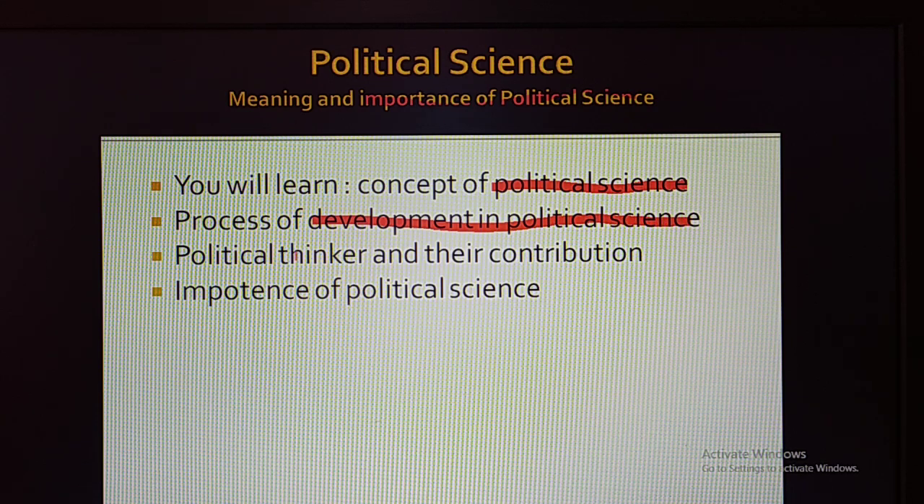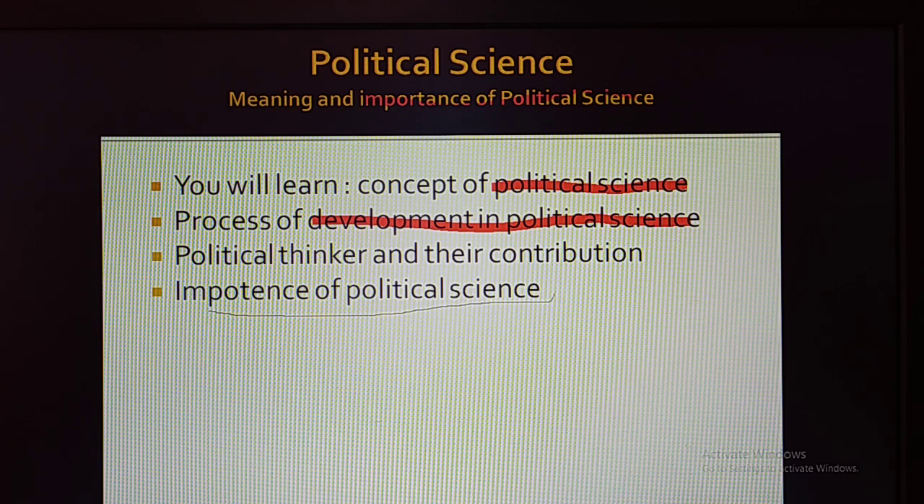Next, another important aspect, the political thinkers and their contributions. How many political thinkers are there, and what are the important contributions given by those political thinkers? So that we are going to have the discussion. Next one, the importance of political science, why we have to study political science in the modern time. So totally we are going to discuss four important aspects in this first lesson, that is the meaning and importance of political science.